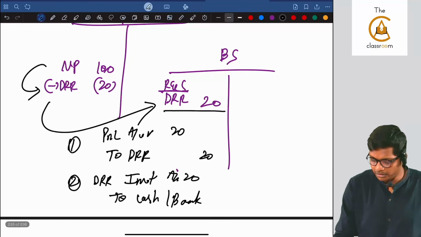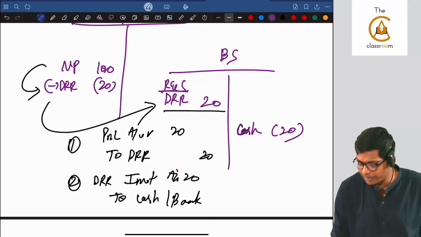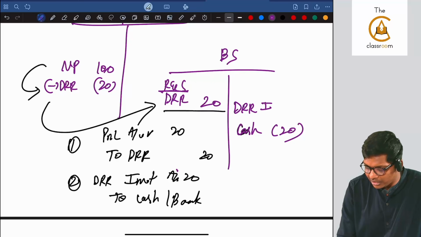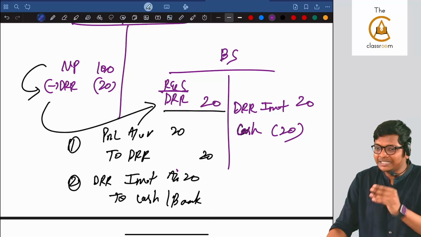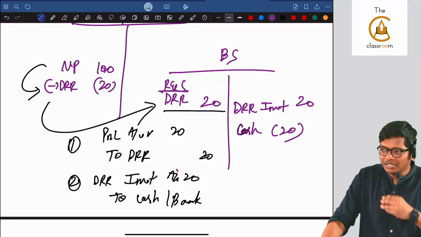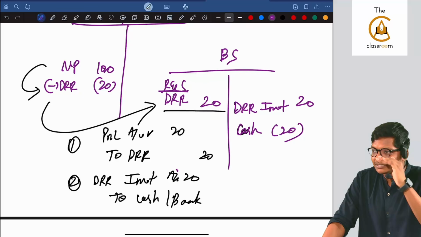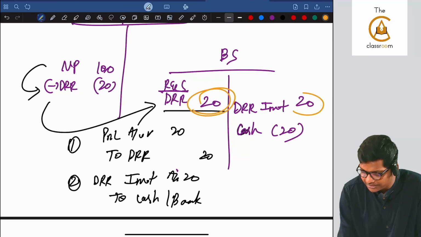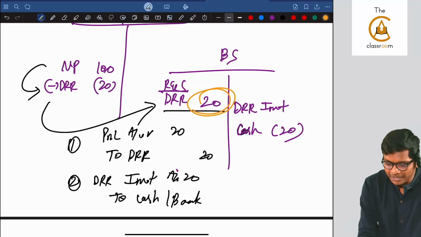So my cash in the balance sheet will reduce by 20 and I will create something called DRR investment of 20. That is nothing but an investment in a scheduled bank FD. Or they give some list of places where you can invest. It's there in the book. You can invest in some registered trust, all of that. So now you can see the reserve is matching with the asset.